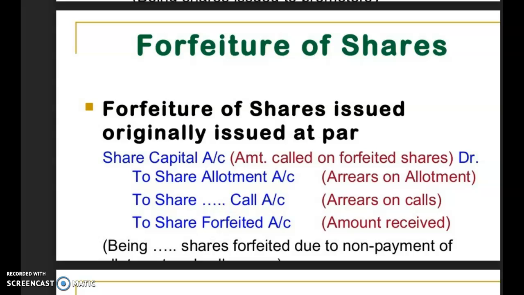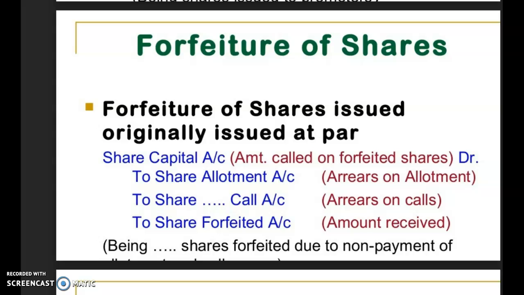Now dear students, understand, if the shareholder had paid the allotment money, then this account will not be credited. Whatever the stage he has not paid, for example, he has not paid the share first call account, then it will be written here: to share first call account only. He has not paid the first and final, then share first and final call account. So this way we have to make the journal entry. Share forfeited account will record the total amount which is received against these shares, and this is in case of the forfeiture of shares which are issued at par.